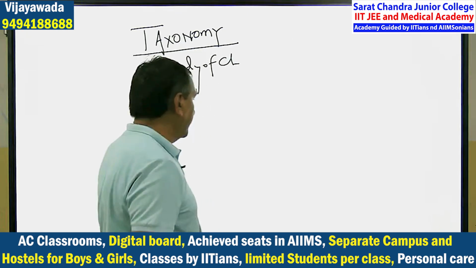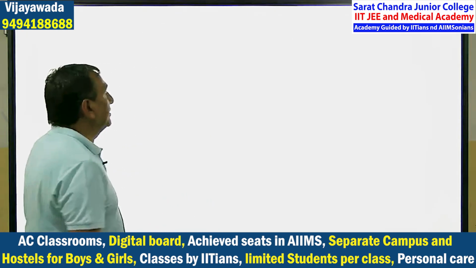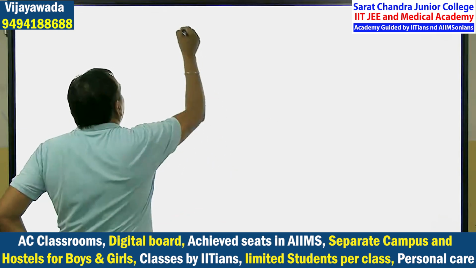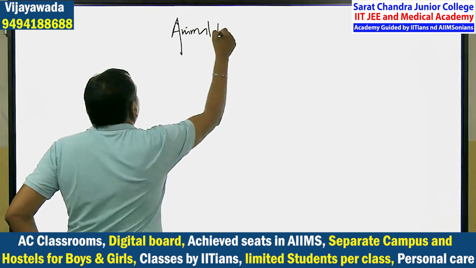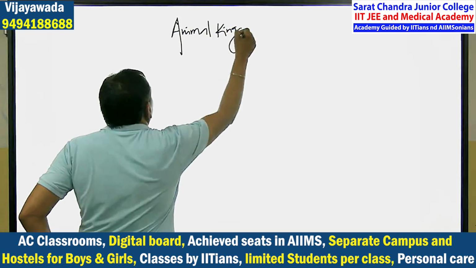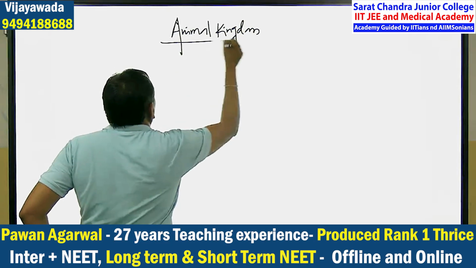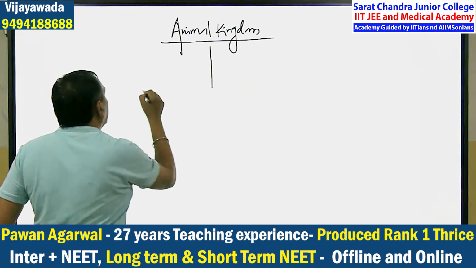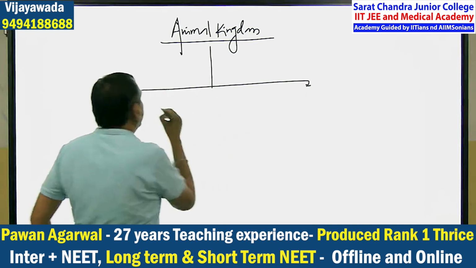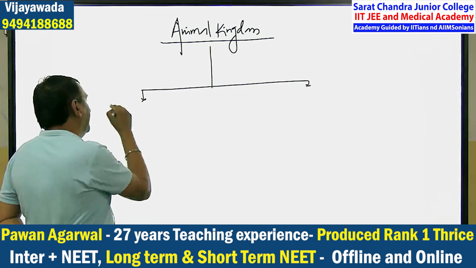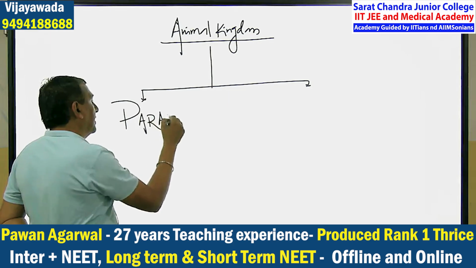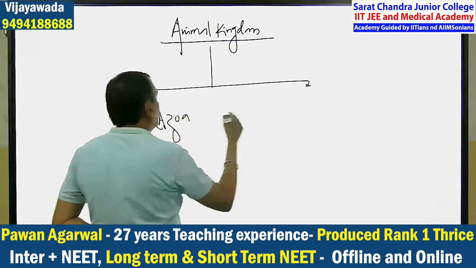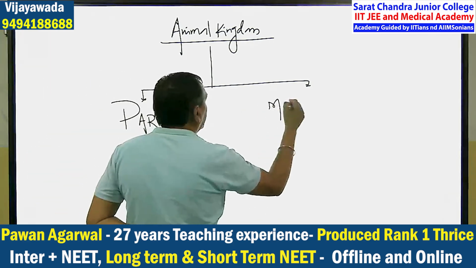So now, one more point: the animal kingdom is divided into two groups. This you have to remember. One group is known as the parazoa, and another group is known as the eumetazoa.